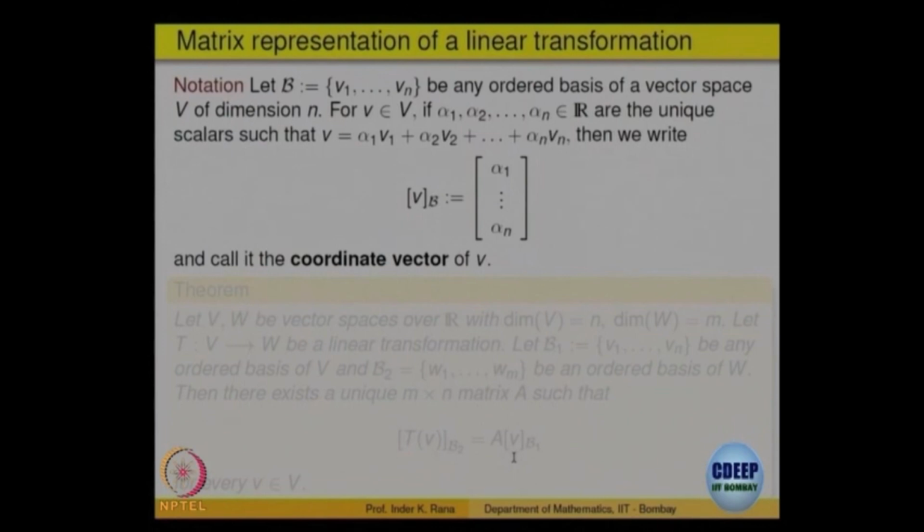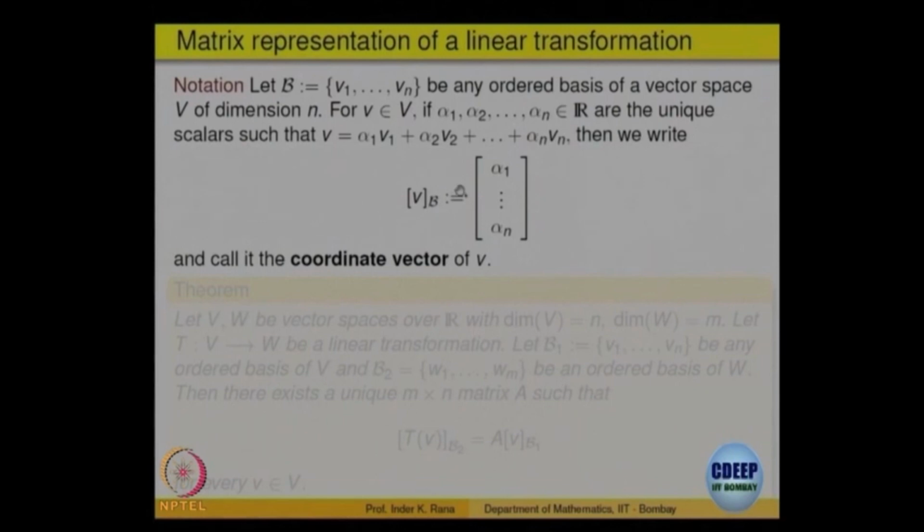We then looked at what is called the matrix of a linear transformation. We started with a basis V1, V2, ..., Vn; if we fix the order, then this is called an ordered basis of the vector space V. For any vector V in the space, because this is a basis, there must be unique scalars alpha 1, alpha 2, ..., alpha n such that V is a linear combination. These unique scalars, if we put them as a column vector, are called the coordinate vector of the vector V. These are called the coordinates.